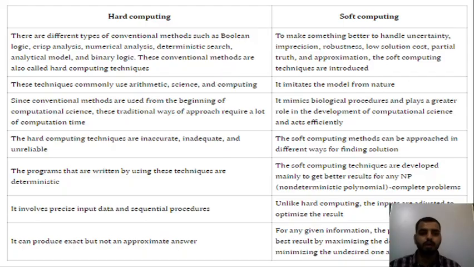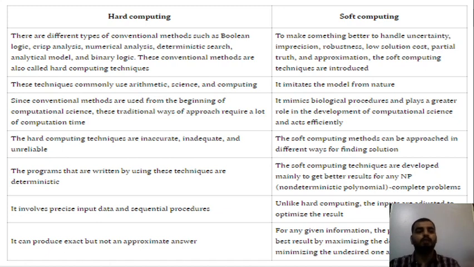Now coming towards more differences, like these are some of them. The thing that I have told you in the previous point, the same thing is said here. What does hard computing say? There are different types of conventional methods such as Boolean logic, crisp analysis, numerical analysis, deterministic search, analytical model, and binary logic. These conventional methods are also called hard computing techniques.